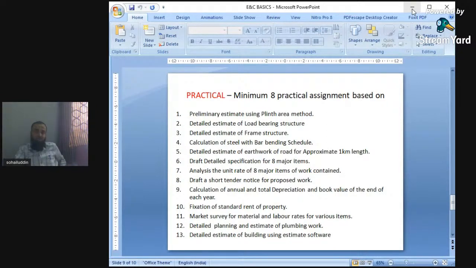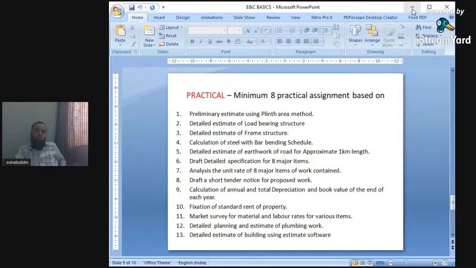Practical is nothing but the theoretical, which we study in the class, and the same is to be implemented in a record book. So there are 8 practicals. These practicals are not to be performed in the field. It is actually the same as the theoretical, but we have to maintain a file for these practicals. So there are 8 practicals here.